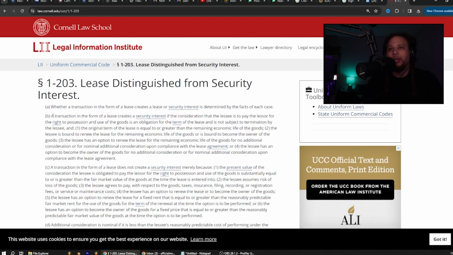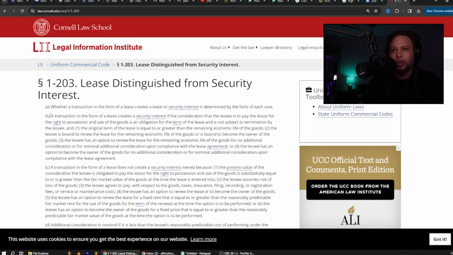B. A transaction in the form of a lease creates a security interest if the consideration that the lessee is to pay the lessor for the right to possession and use of the goods is an obligation for the term of the lease and is not subject to termination by the lessee, and 1, the original term of the lease is equal to or greater than the remaining economic life of the goods. 2, the lessee is bound to renew the lease for the remaining economic life of the goods, or is bound to become the owner of the goods.